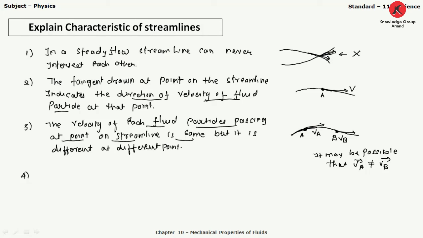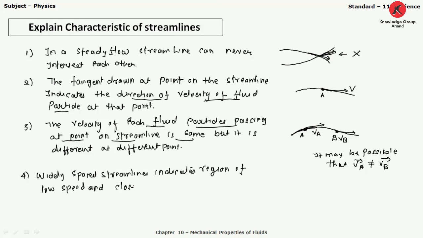And the last, fourth characteristic: widely spaced streamlines indicate a region of low speed, and closely spaced streamlines indicate a region of high speed. Clear? So this is a very simple characteristic.